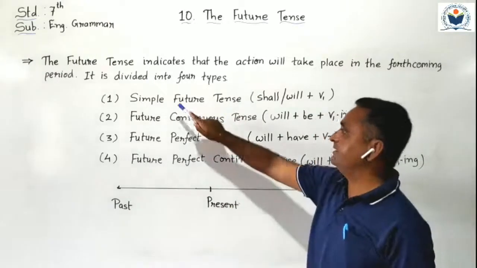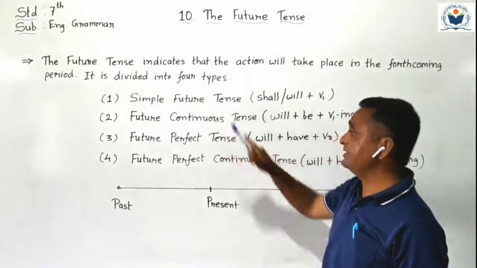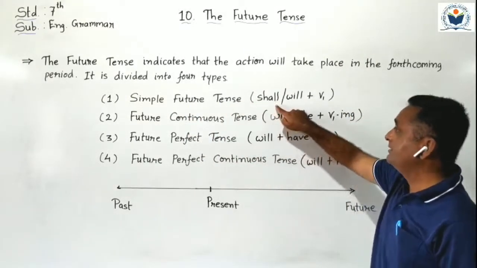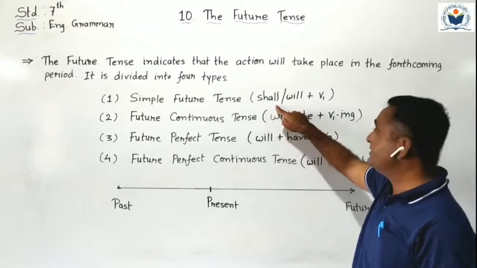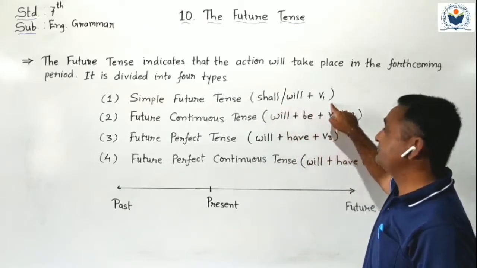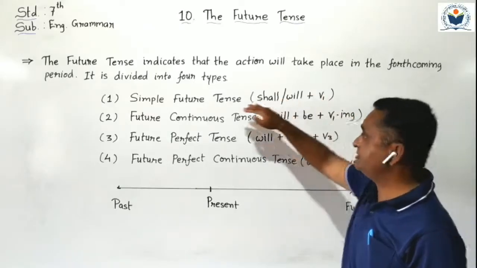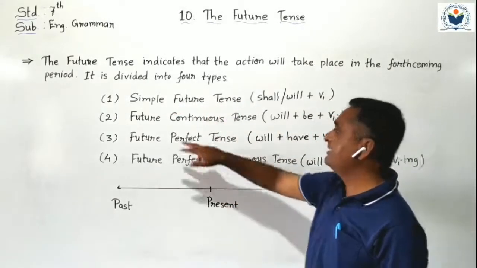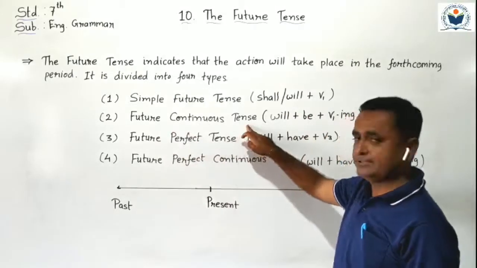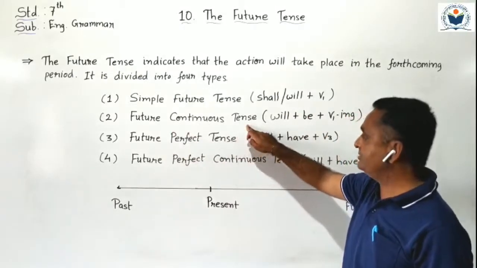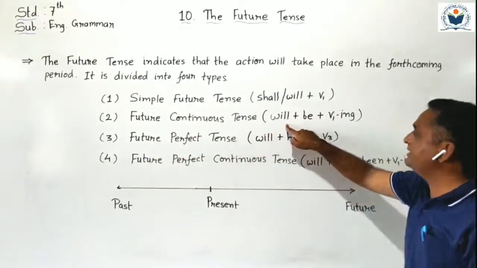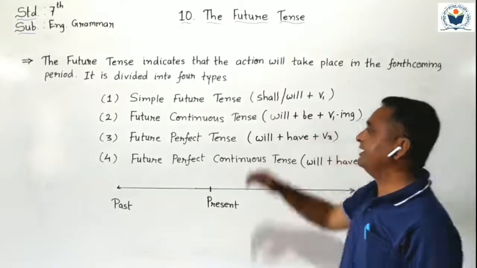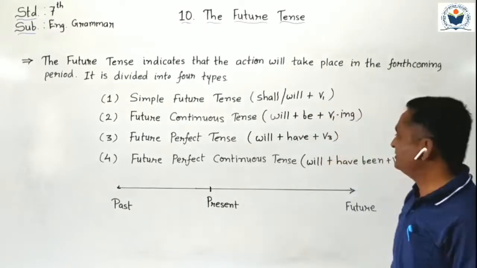First one is the simple future tense. Simple future tense structure is given here. We already discussed it: shall or will plus verb first form. It is the structure of simple future tense. Second tense is the future continuous tense. Its structure is given here: will plus be plus verb with ing. It is known as future continuous tense.